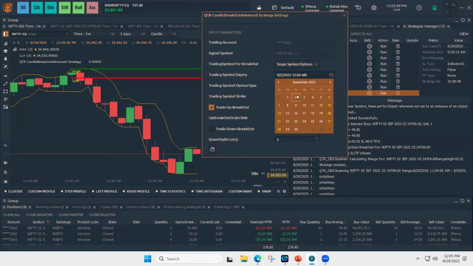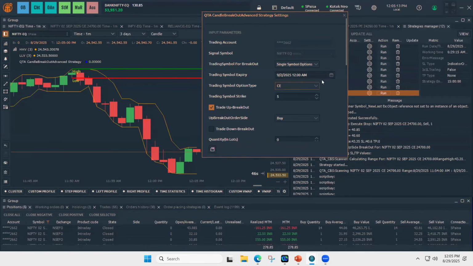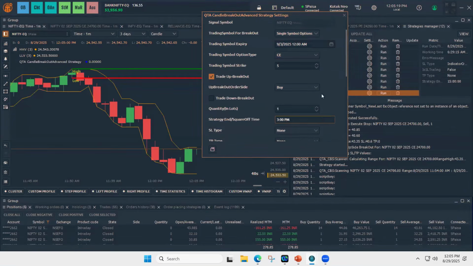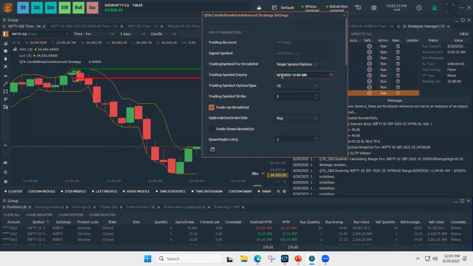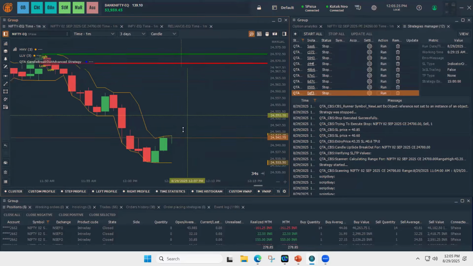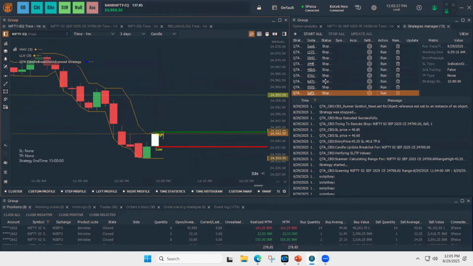Second is my expiry. You need to choose the expiry date manually. Suppose if you choose any date incorrectly, you will have a log which shows the expiry date is incorrect. Suppose let's take 3 as an example, and I'm choosing this.